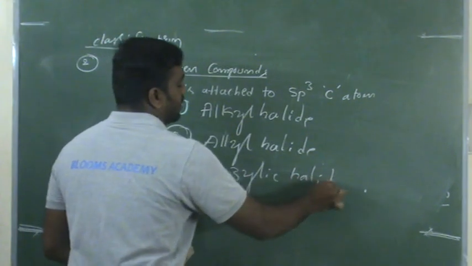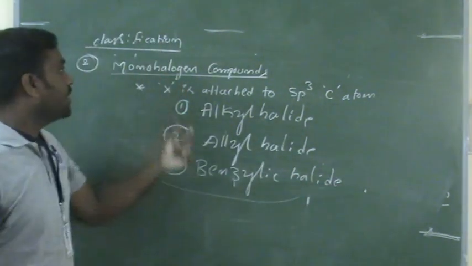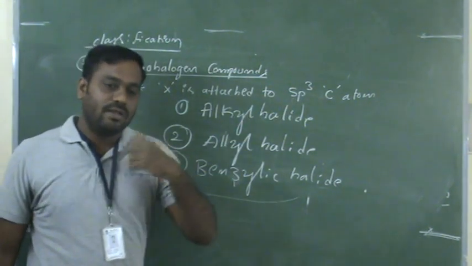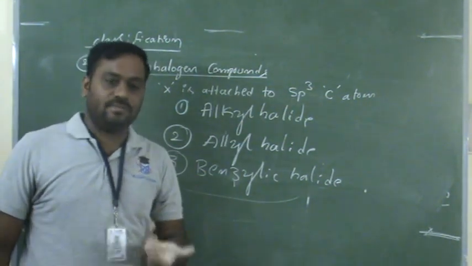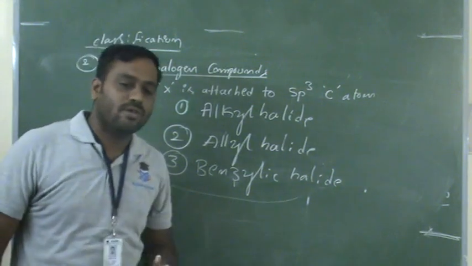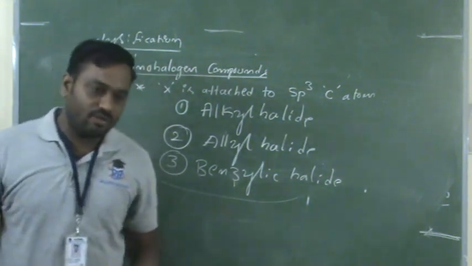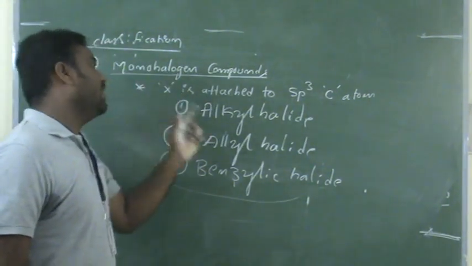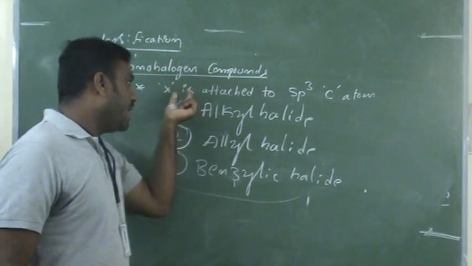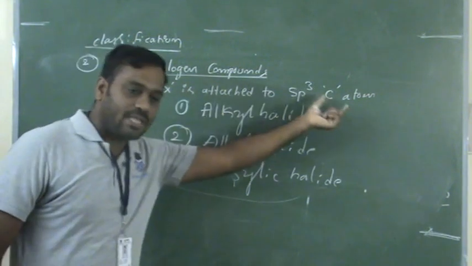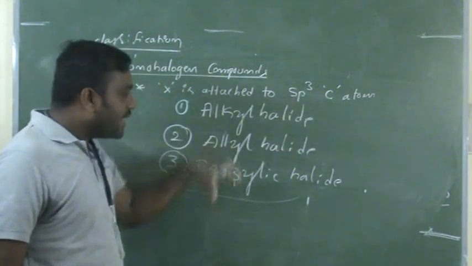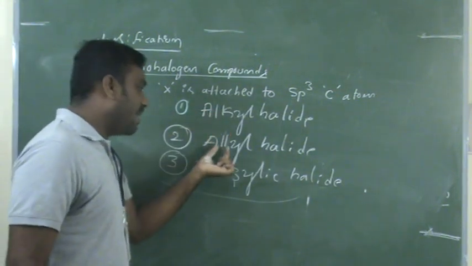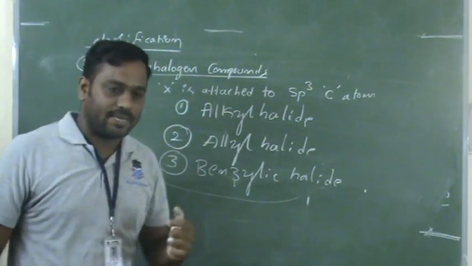I think you don't need to be confused here. Okay. First, based on the number of halogen atoms, we divide into monohalogen, dihalogen, and trihalogen or polyhalogen compounds. Again, these monohalogen compounds are divided into those where the halogen atom is attached to an sp3 hybridized carbon. Under that, the further classification is alkyl halide, allyl halide, and benzylic halide.